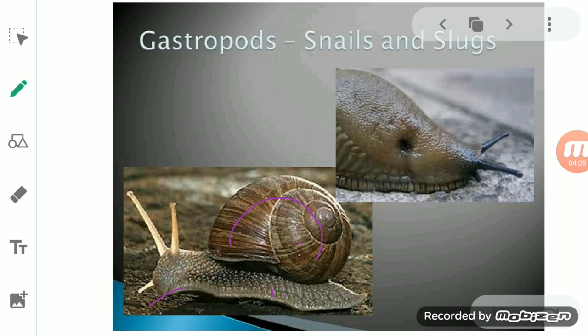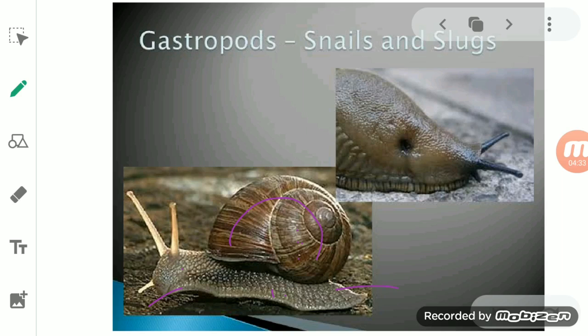Not only its head, but also its foot. So this shell is like a protective covering. When it finds a danger, when you touch the snail, it withdraws its head and foot into the shell.